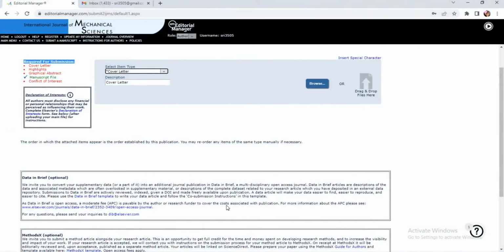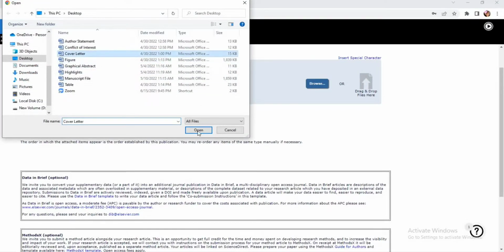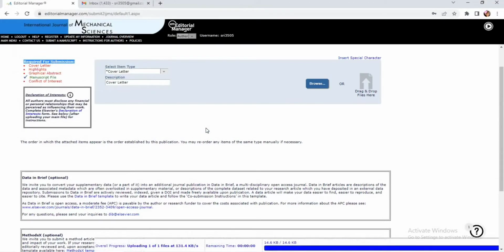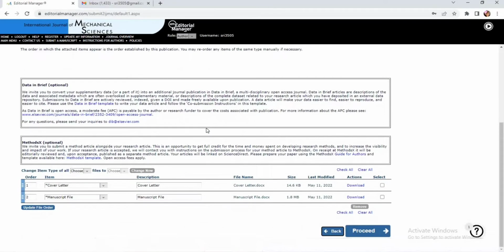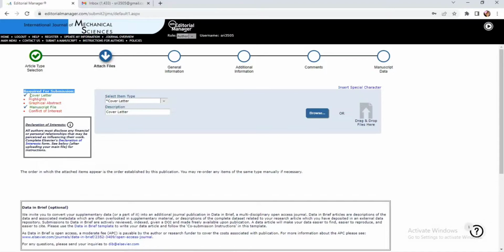So let me go for the cover letter and select it. I've given the same name for the file also. You can see at the bottom it is uploading. Since the file is of less capacity, it uploads in less than a second or 2 seconds. Now you can see there is a tick mark indicating a complete upload. The next one is highlights. So what are the highlights?